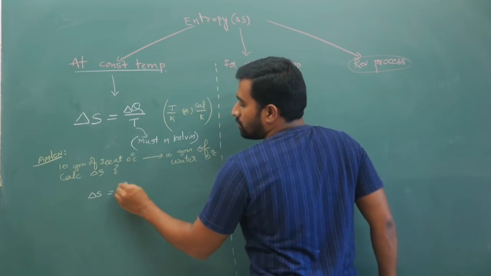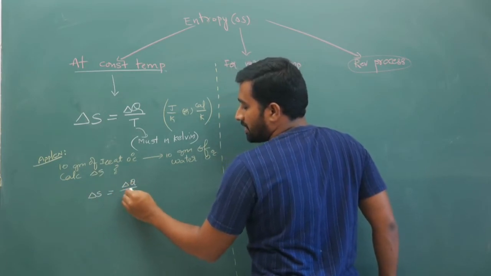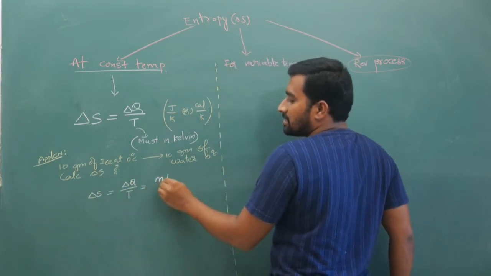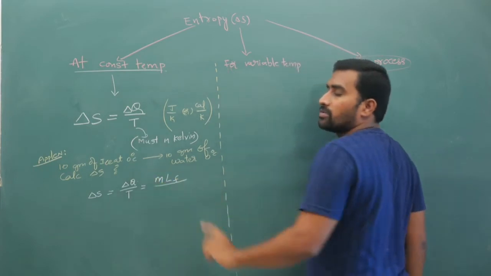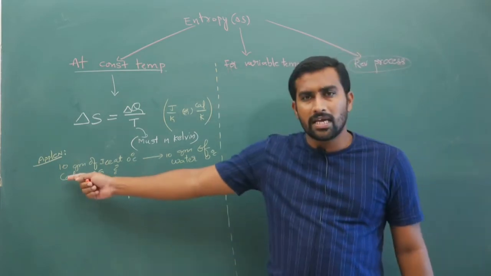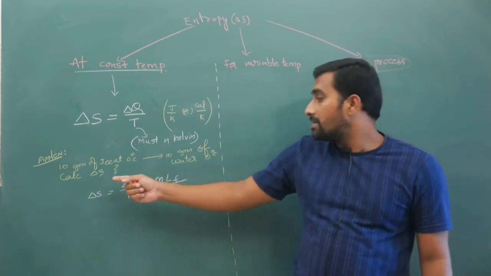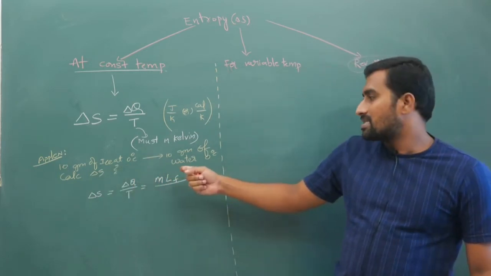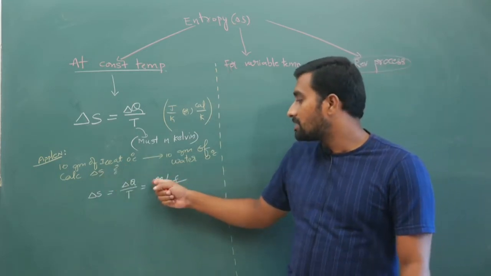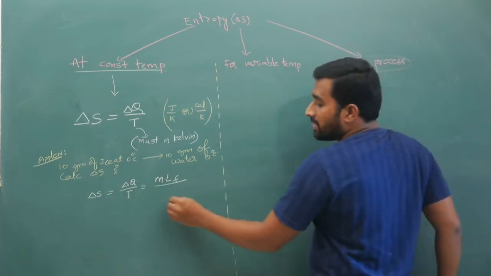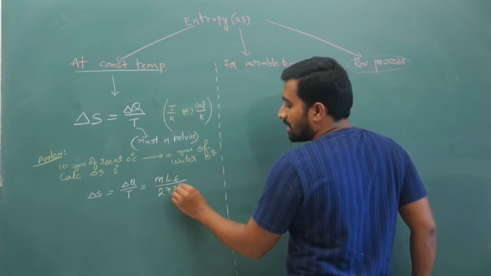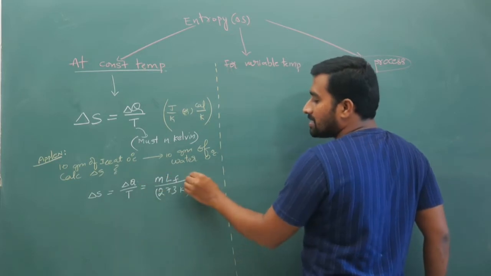delta S is equal to heat energy by temperature. Your heat energy is mass times latent heat of fusion. If you have watched my calorimetry video, you will know. Here there is no temperature change, there is only state change. So how much is it? M times LF by temperature, which is 273 Kelvin.